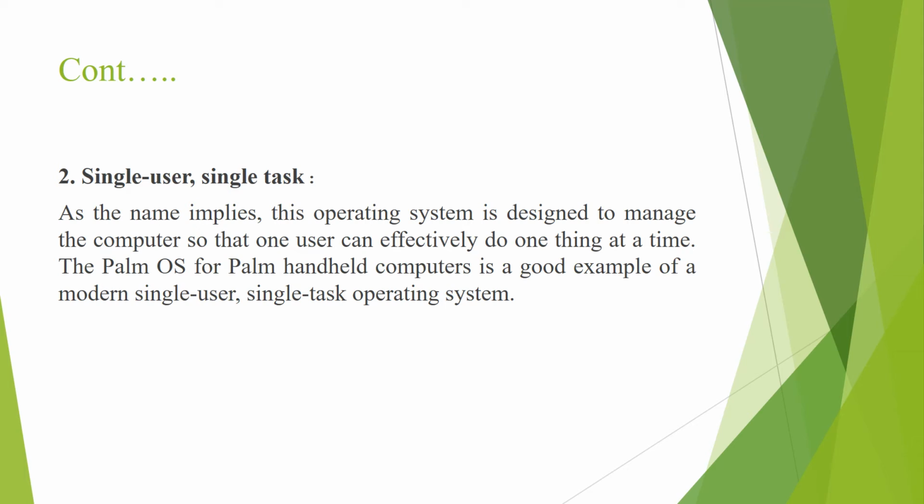Then the second type of operating system is single user single task. As the name implies, this operating system is designed to manage the computer so that one user can effectively do one thing at a time. The best example of single user single task operating system is Palm OS for palm handheld computers.